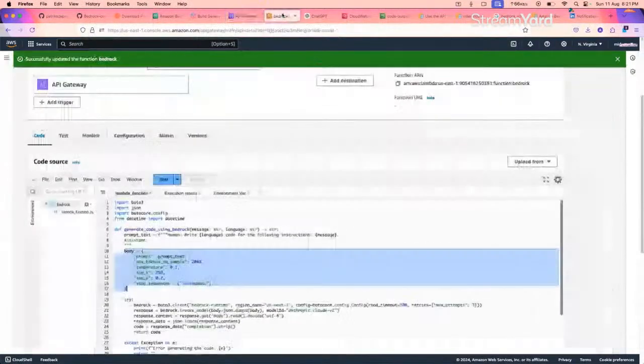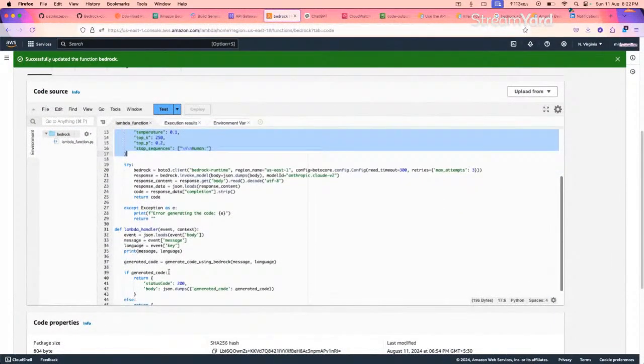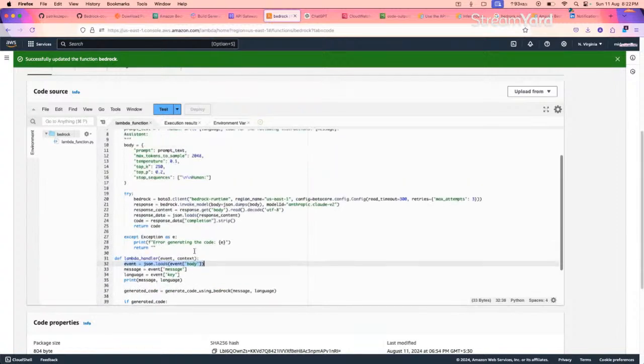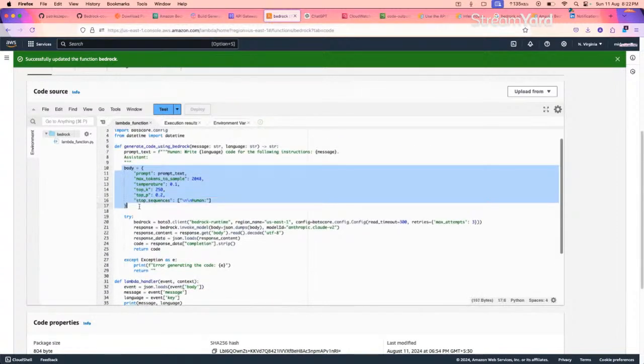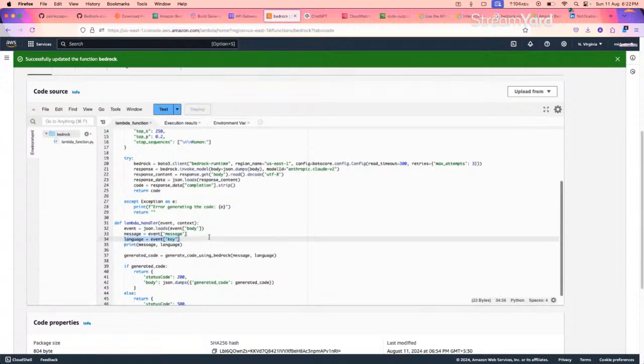If we take a look at our particular code, it accepts two input parameters: one is message and the other is language. The first one, event, is passed from here, the body that we created here, but it needed two parameters from us, the message and the language.